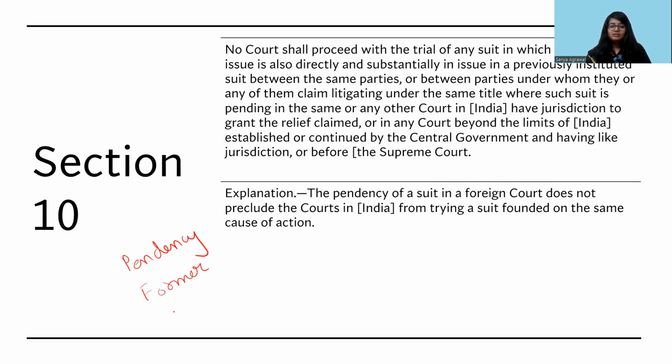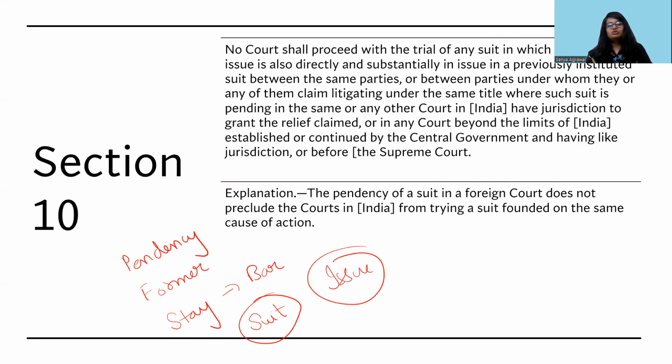The third thing is that in Section 10, a stay is put and not a bar on the trial or the institution of the suit. Fourth, Section 10 is applicable to the whole suit when it is common, while Section 11 can be applied on a common issue as well. So these are some of the important and common differences between the two.